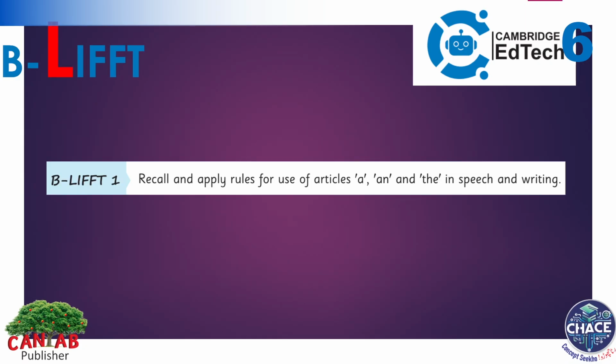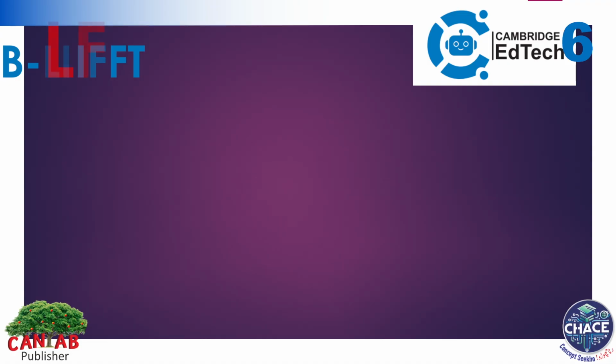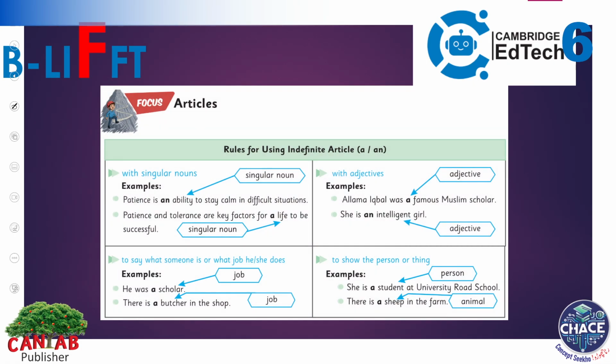Now let's look at the LIFFT, which says you have to recall. It means you have already done it, and apply the rules of articles which are a, an, and the, both in speech and writing. Now let's look at the focus. By now you already know that articles are of two types. One is indefinite, which are a and an.